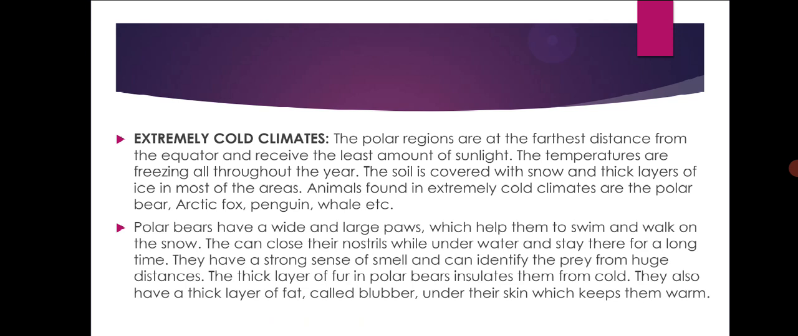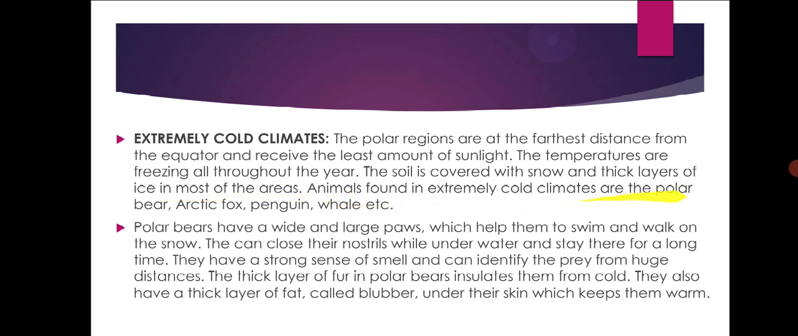Next, extremely cold climate, that is the polar region. The polar regions are farthest from the equator and receive the least amount of sunlight. As they are away from the sun, they receive fewer sun rays. They are away from the equator. So the temperatures are freezing throughout the year. The soil is covered with snow and a thick layer of ice is in most of the areas.